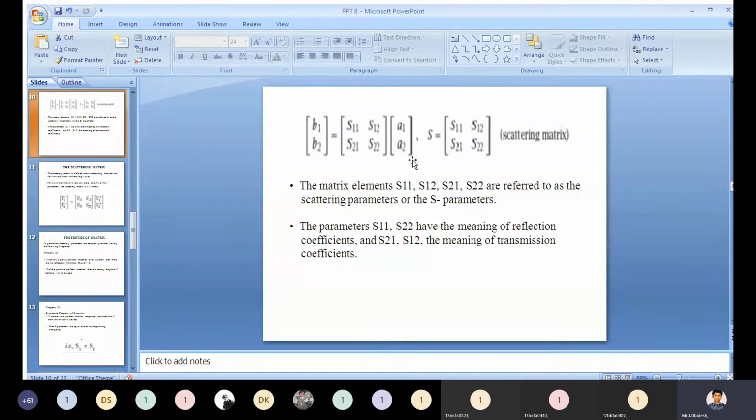S11 and S22 are the reflection coefficients, and S21 and S12 are the transmission coefficients. The examiner will ask problems from this S matrix: finding the reflection coefficients and the transmission coefficients. We will discuss the problems after this.